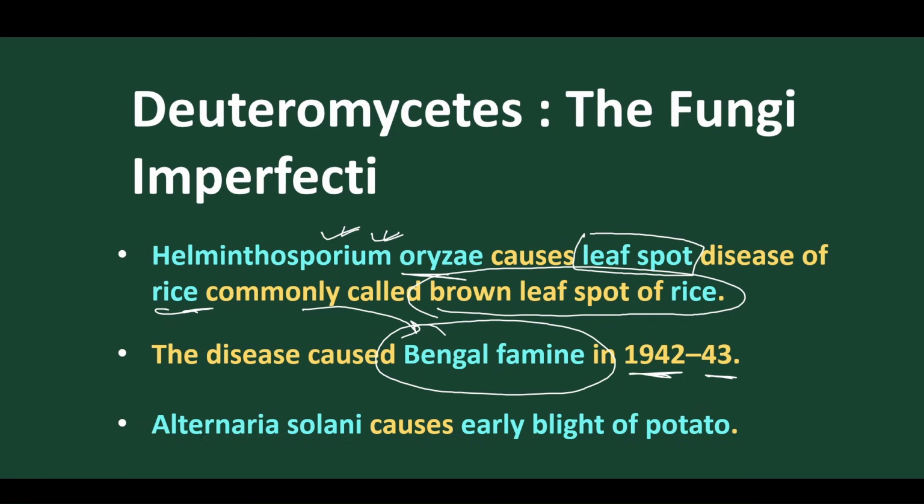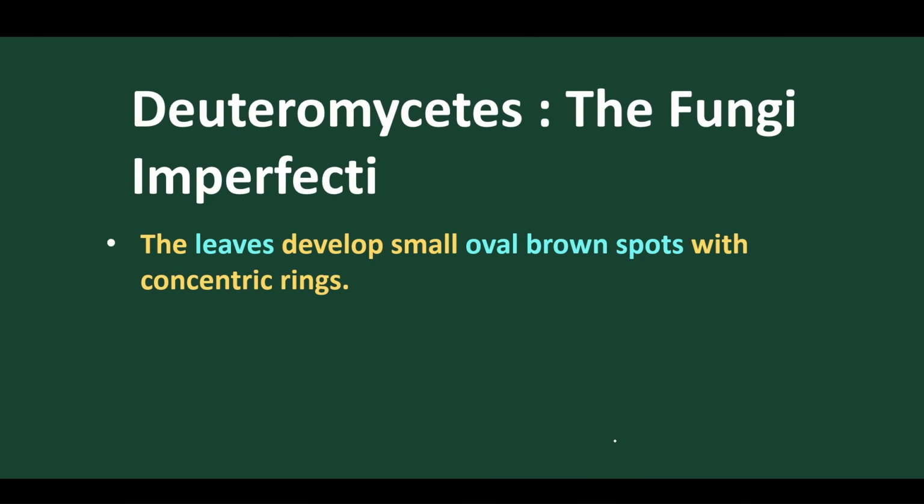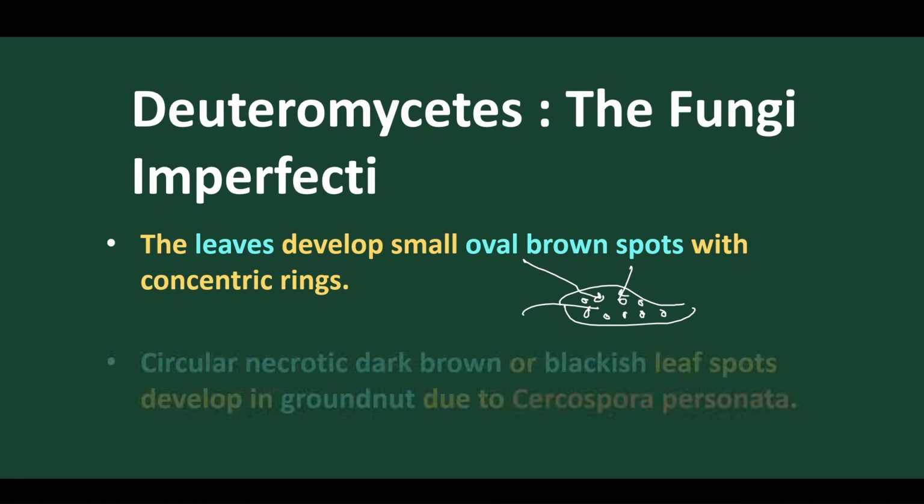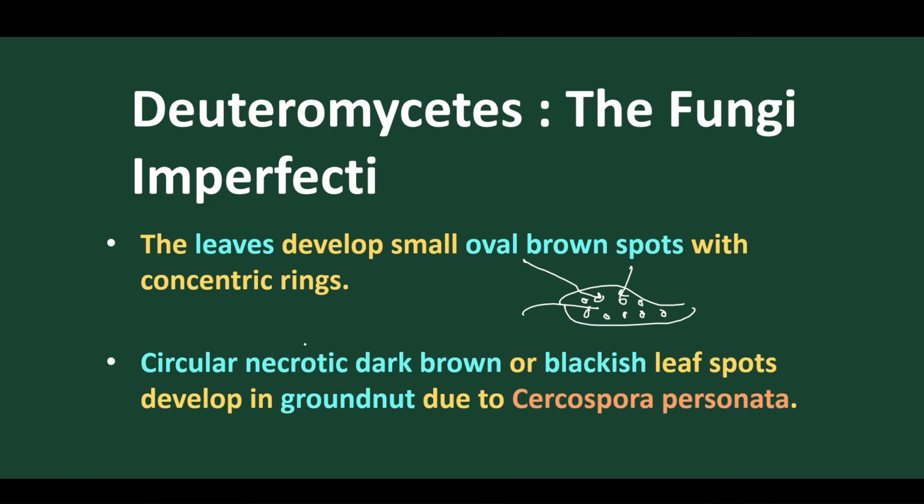So the Bengal famine is caused by this particular fungus. Alternaria solani causes early blight of potato, whereas Phytophthora infestans, an oomycete, causes late blight of potato. This Deuteromycetes, Alternaria solani, causes early blight of potato. In early blight of potato, the leaves develop small oval patches. In the leaf we find small brown patches, with concentric rings of patches. These circular necrotic patches, necrotic means dead, are dark brown, blackish dead color.